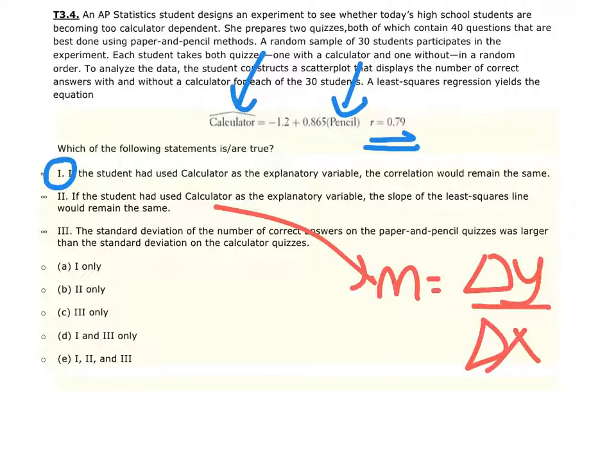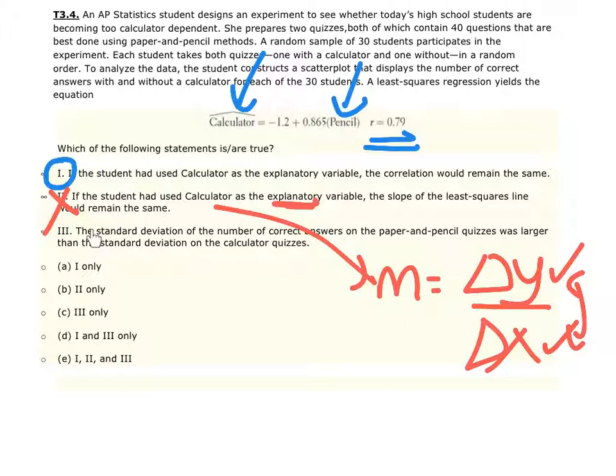Well, if they change the explanatory with the response, that means y and x have been reversed, which would make the slope calculation a reciprocal, or really a flip of it. So therefore the slope would have to change, so number 2 is not a correct statement.